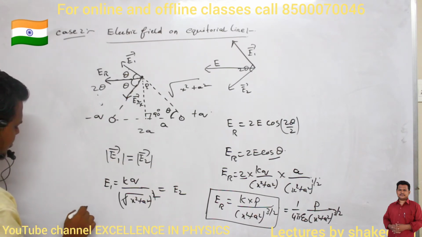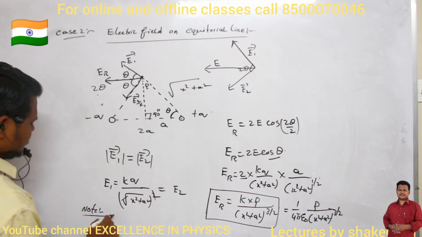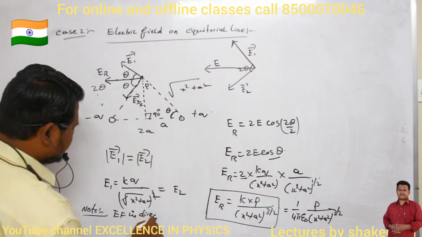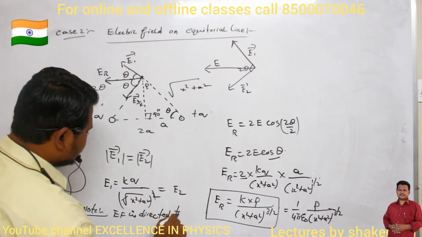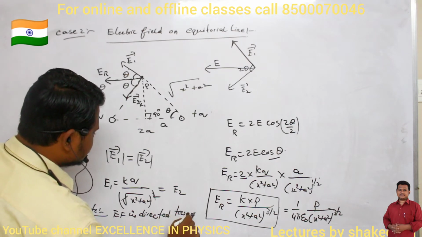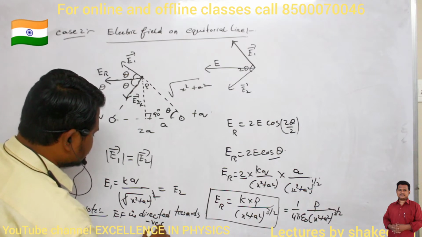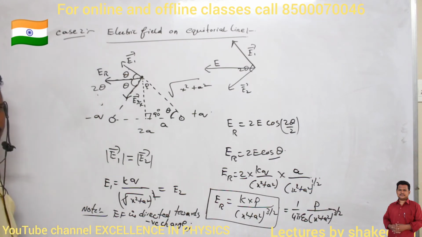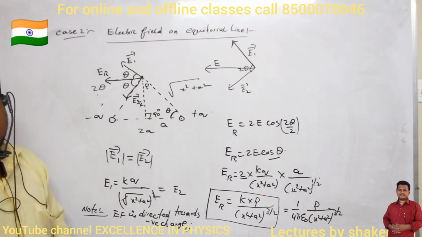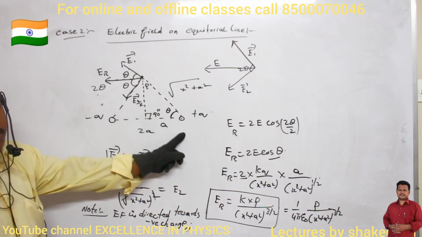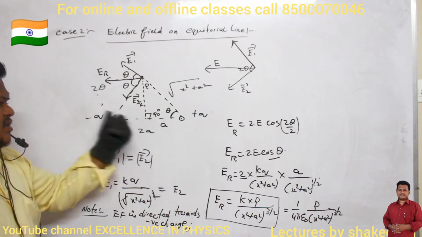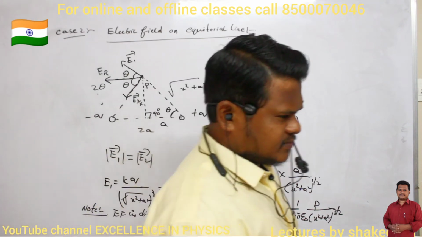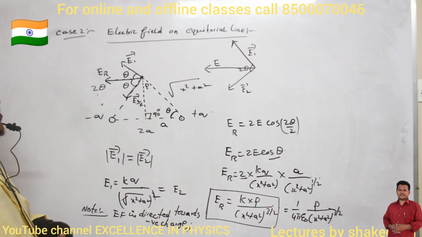So what is the note point we have to write here? Here the electric field is directed towards which charge? Towards the negative charge. So this direction of the electric field you must always remember. It is always directed from positive charge to negative charge. In this direction it is present. Okay? Make a note up to here first. 4 pi epsilon naught.